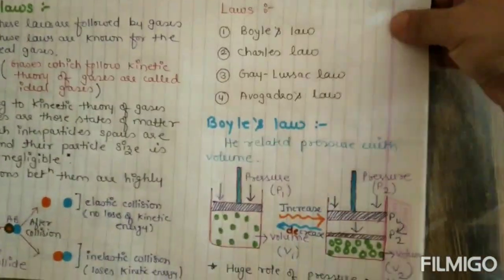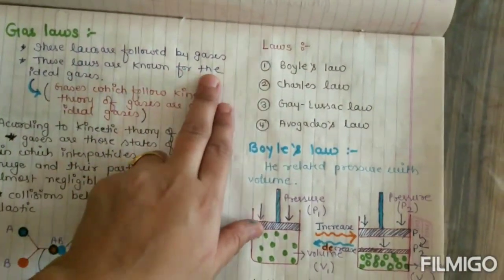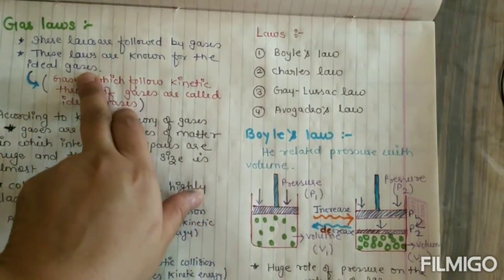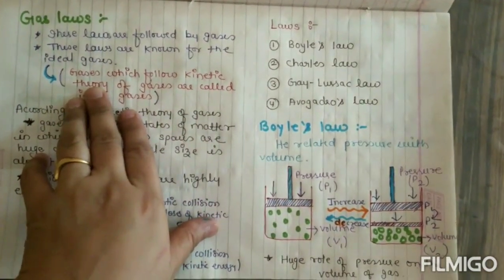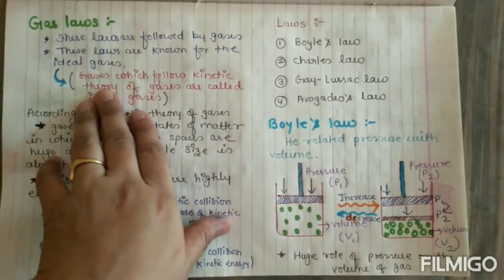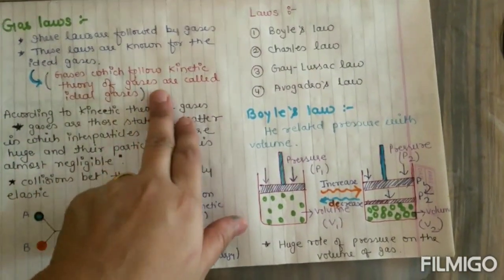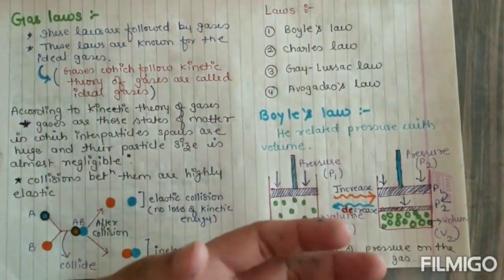Now we will study the gas laws. These laws are followed by gases, as I have already told you. These laws are known for the ideal gas. What are ideal gases? Generally all gases are real gases. It is very difficult for a gas to be ideal. Now what is ideal? The gases which follow the kinetic theory of gases are known as ideal gases. Now what is the kinetic theory of gas?